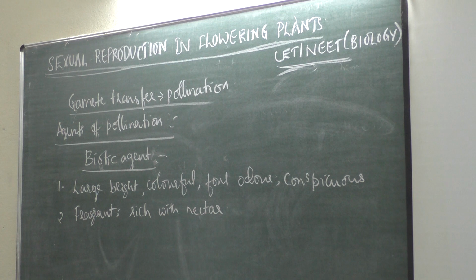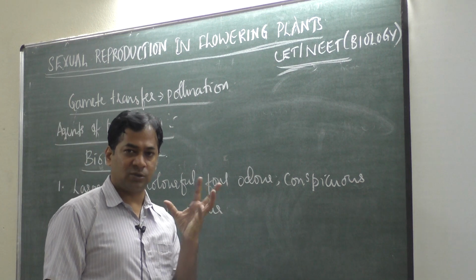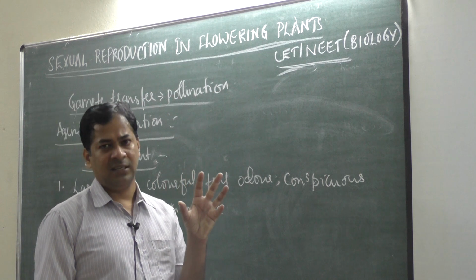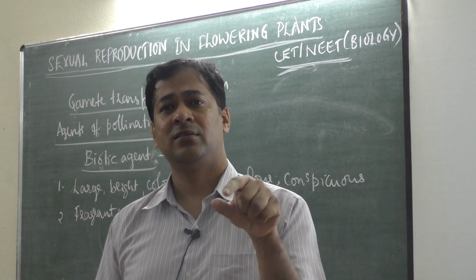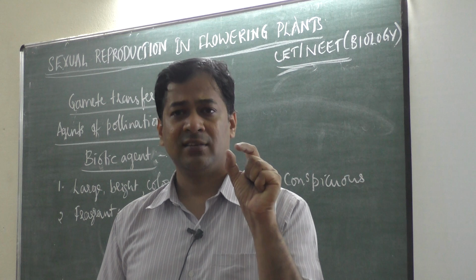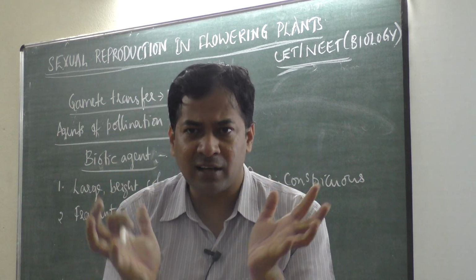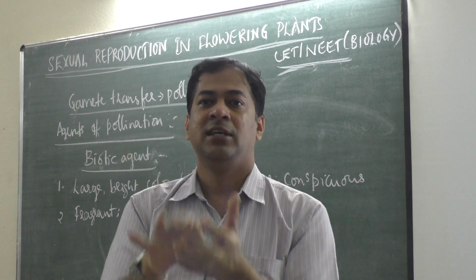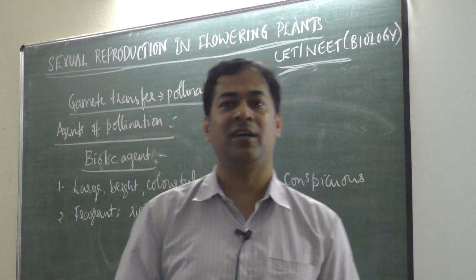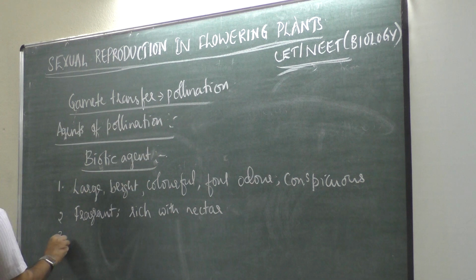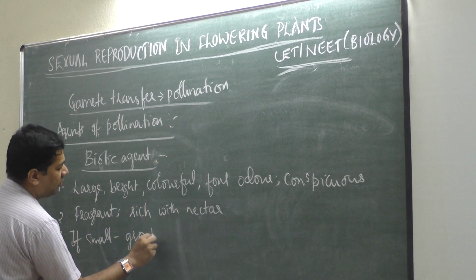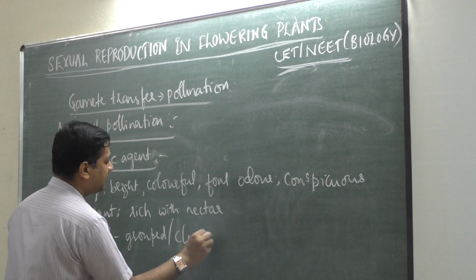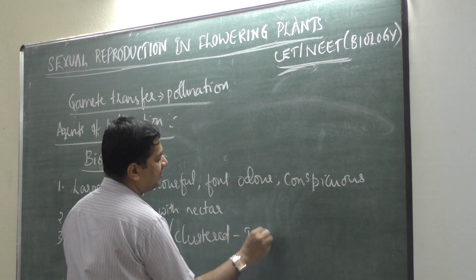Then number of flowers are clustered in an inflorescence. Usually it should be large flowers so that it is visible to insects. So in some plants large flowers are not produced, very small flowers are produced, but also they undergo this type of pollination. Then many small flowers grouped in a form of a bunch of flowers. Even then insects can see these flowers. So if small flowers, it should be grouped or clustered to form an inflorescence.